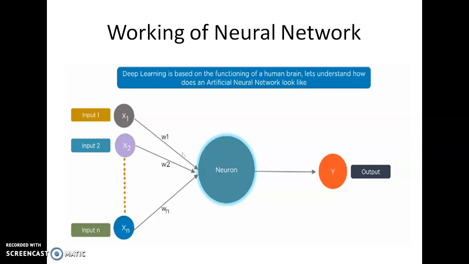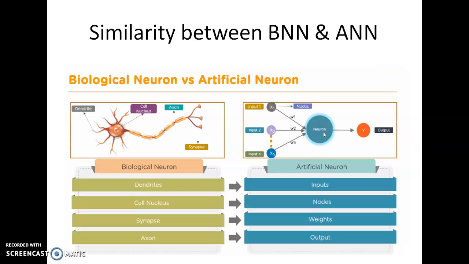You are already familiar with this diagram. In a neural network, we are given inputs. Each input is associated with weight values. Then the neuron performs the summation of input into weight, which is called the weighted sum. This weighted sum is then applied to the activation function, and the activation function gives you the output. That output is always a binary output in terms of 0 or 1. This is the similarity between the biological neuron and the artificial neuron.